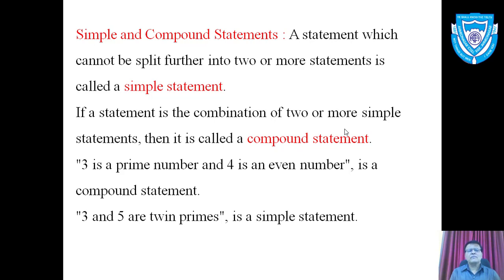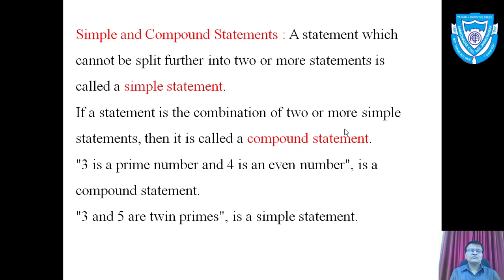Let us have an example. 3 is a prime number and 4 is an even number. This is a compound statement because this is a combination of two simple statements. 3 is a prime number. This is one simple statement. 4 is an even number. This is another statement. And these two statements are connected by the connective and, therefore this is a compound statement.